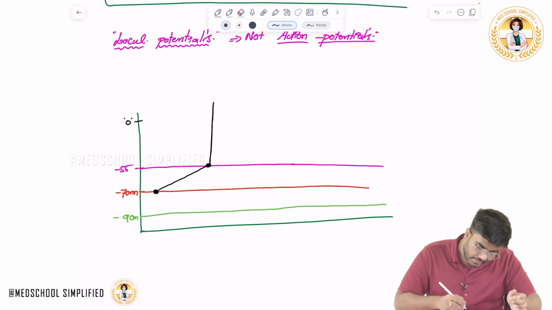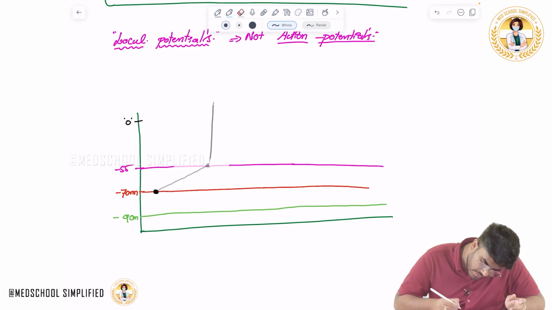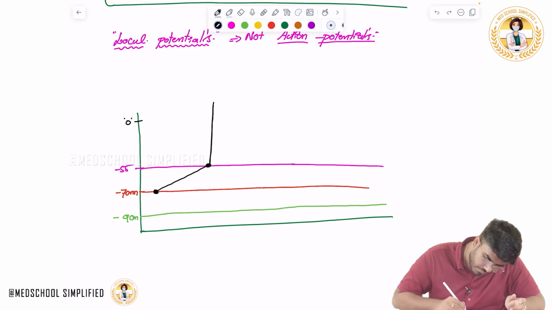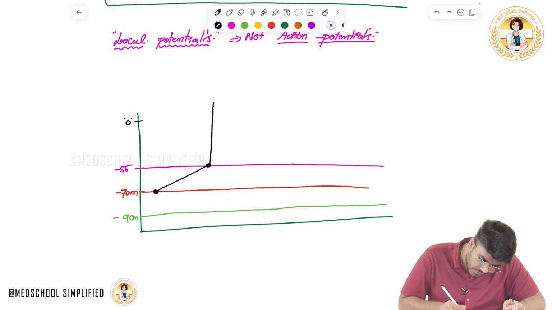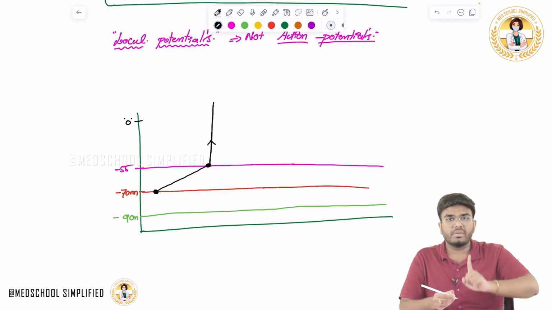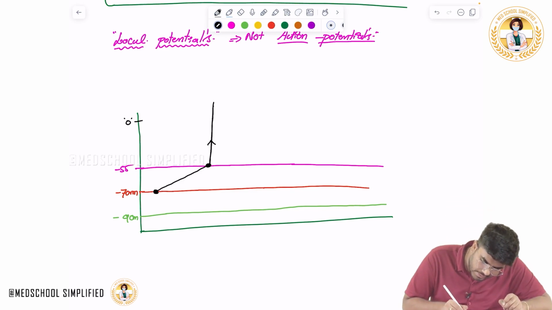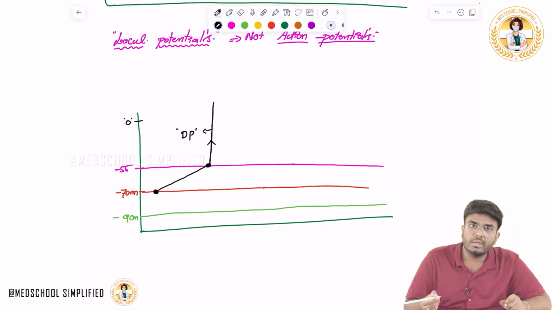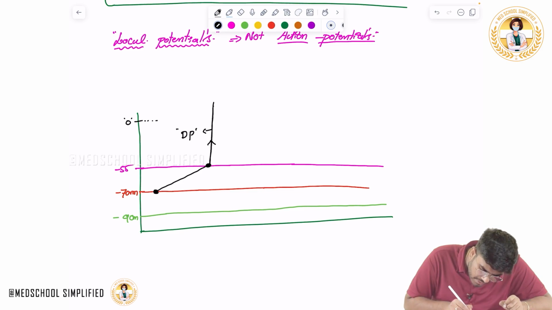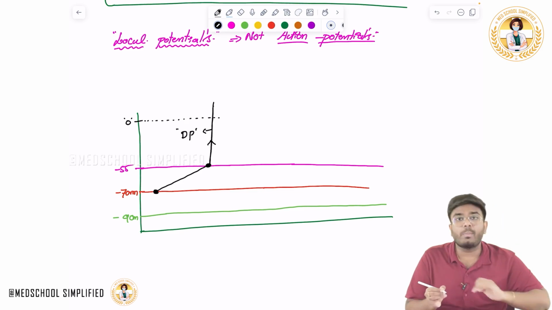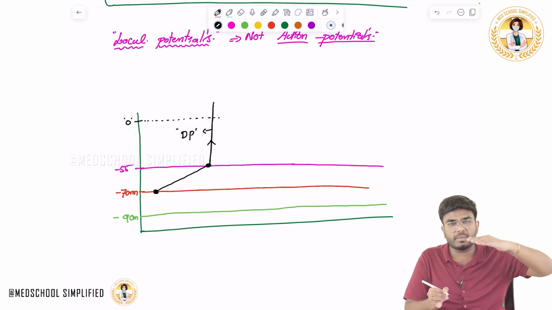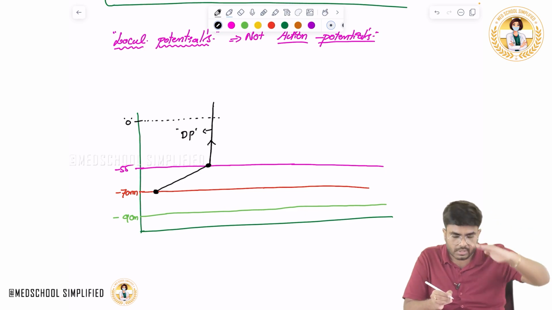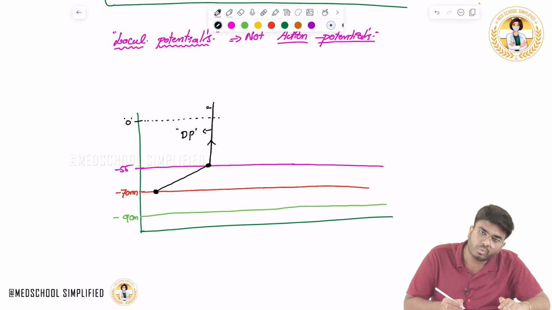That's why the voltage is increasing inside the cell, it's going up. This phase which is going up is called depolarization. Now when the membrane voltage goes above 0, to plus 10, plus 20, this is called overshoot.